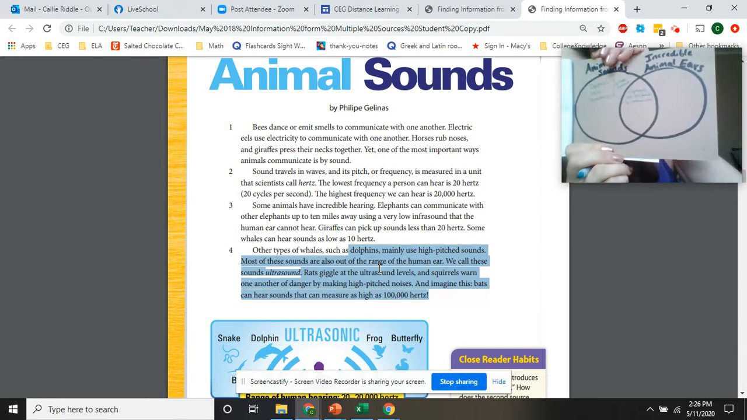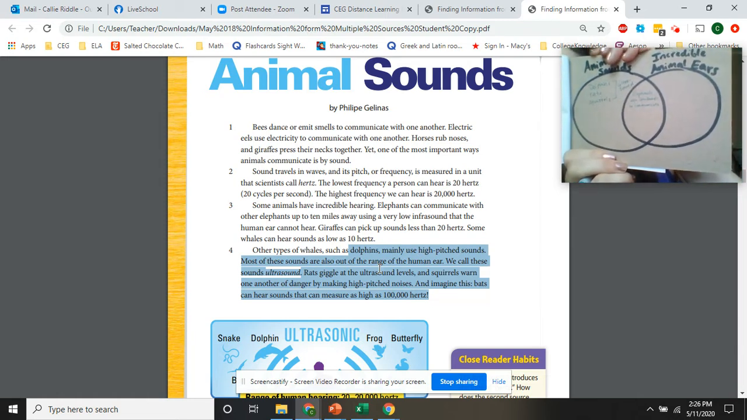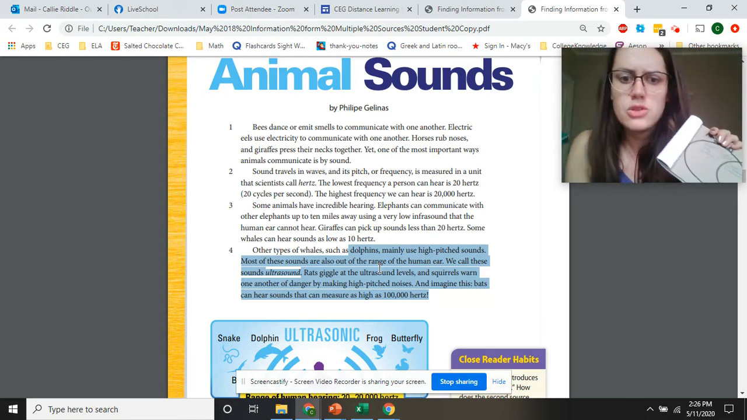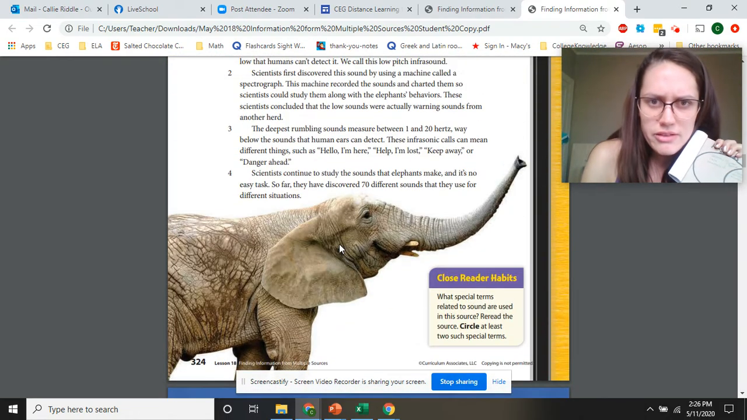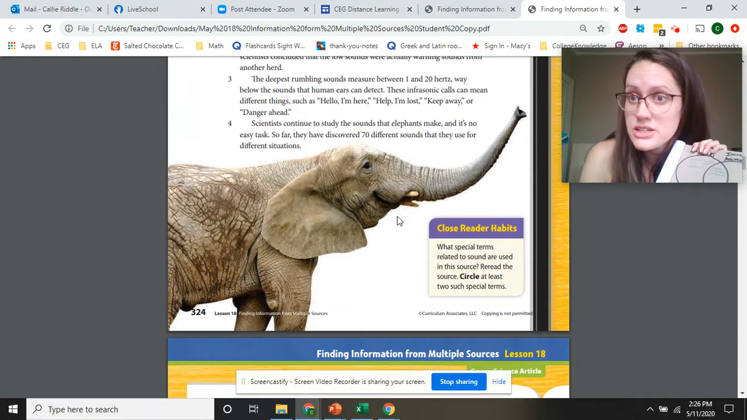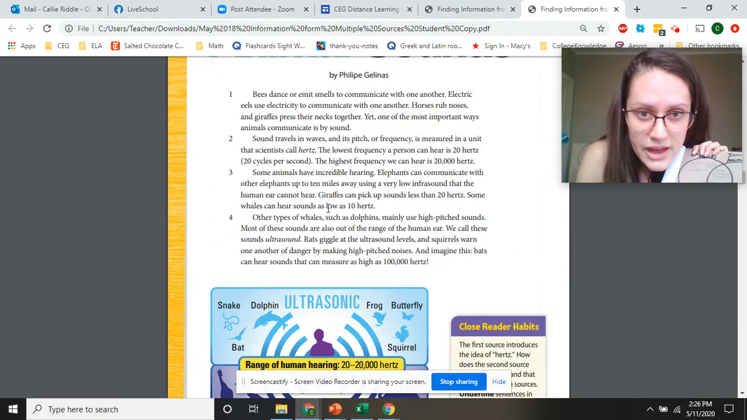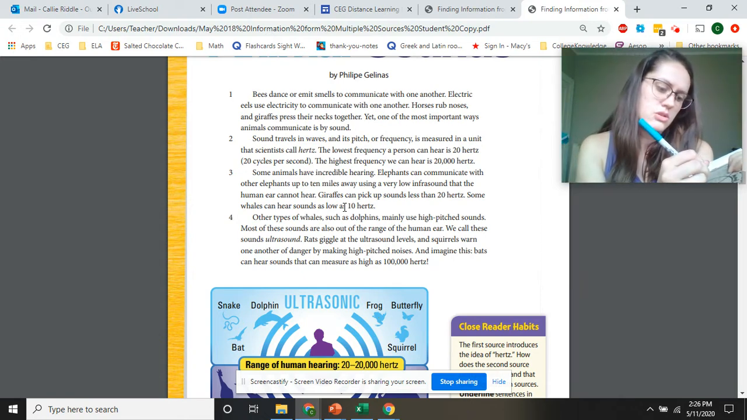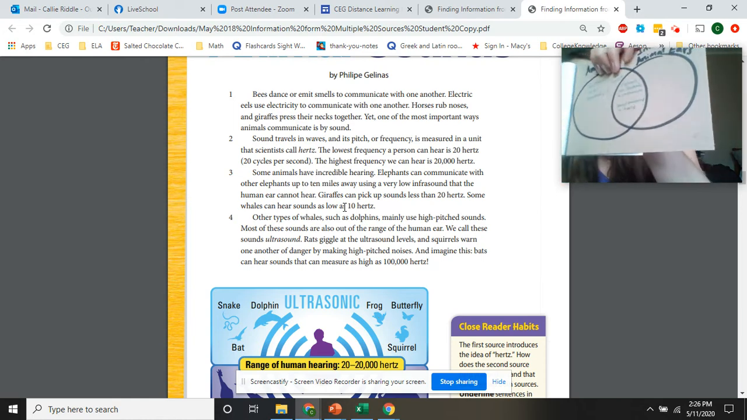Right, so if I'm writing a paper, I can start making some notes about what's the same and what's different, to help me sort my information. Then I can go back up. What else did it say about these elephants and what they were doing? It says the deepest rumblings. It talked about measuring it in hertz, and it also talked about that down here. So I'm going to say sound measured in hertz. This is going in the both category in the middle.